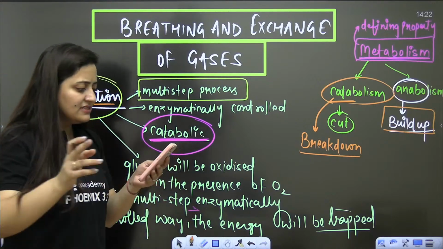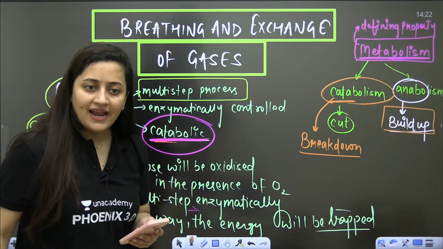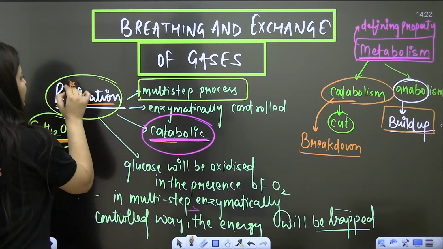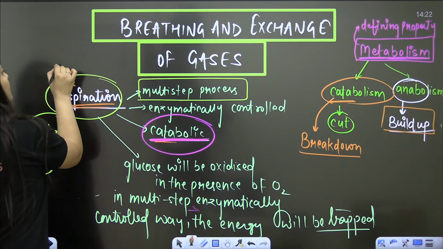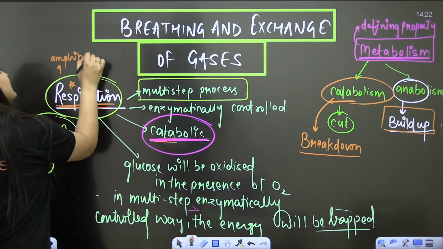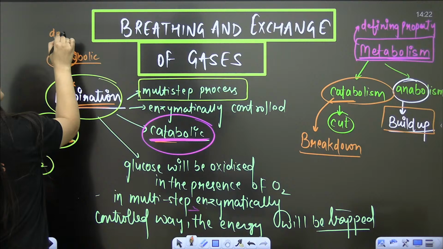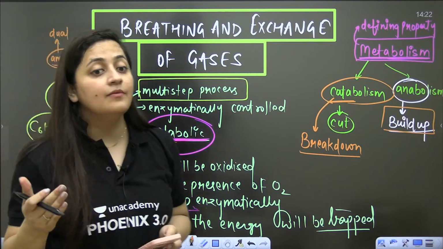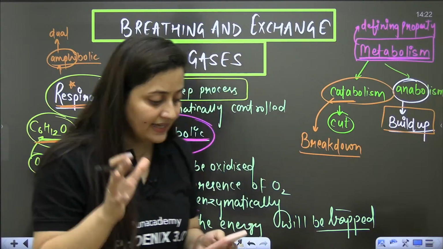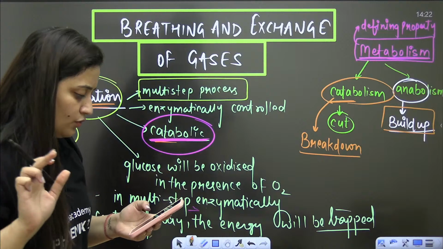So that is why we are saying that it is the catabolic process. Right, bache? So breakdown of glucose is there. One more thing you need to remember is that in the chapter Respiration in Plants, we will also study how this respiration becomes amphibolic in nature. What is the meaning of amphi? Amphi means dual, right? That respiration is catabolic as well as anabolic. So that we will discuss later, but basically it's a catabolic process. The breakdown of glucose will be there.